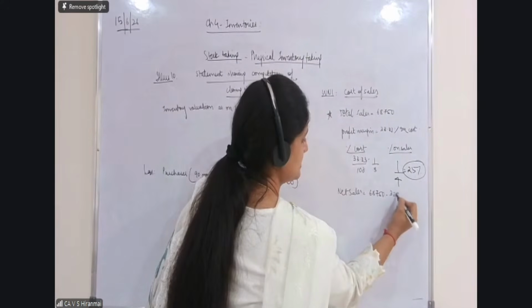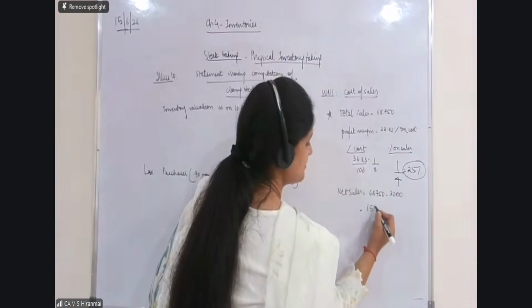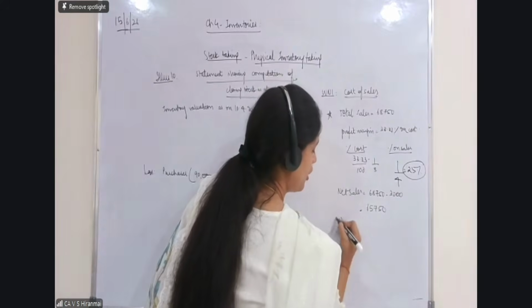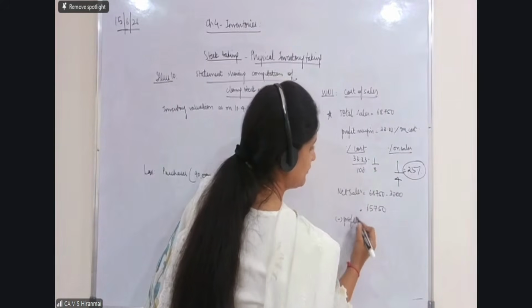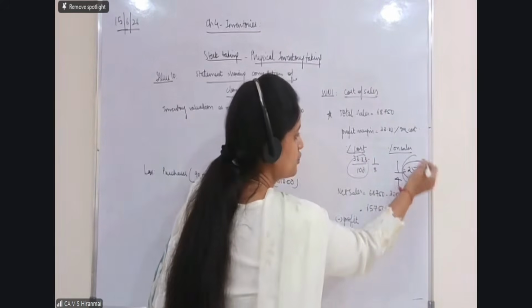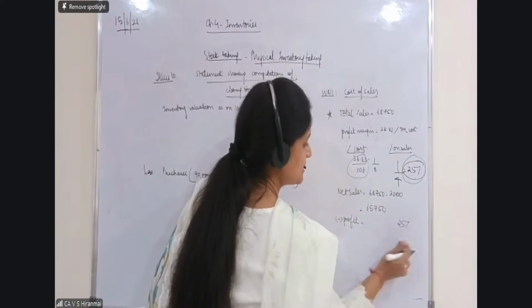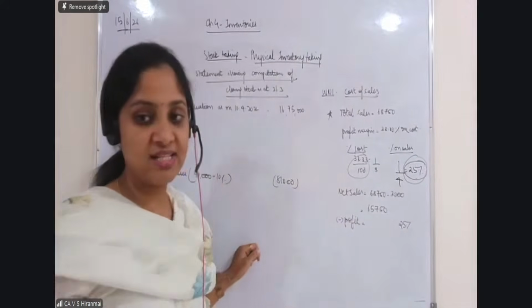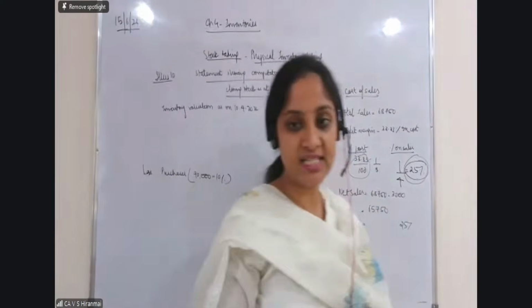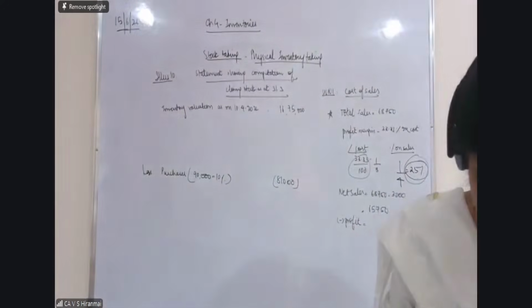68,750 minus 3,000, which gives you 65,750. On this, what is the profit? Profit is not this one. You should take this because this is the sale value. So 25 percentage on 65,750. Can somebody tell me how much is the value?